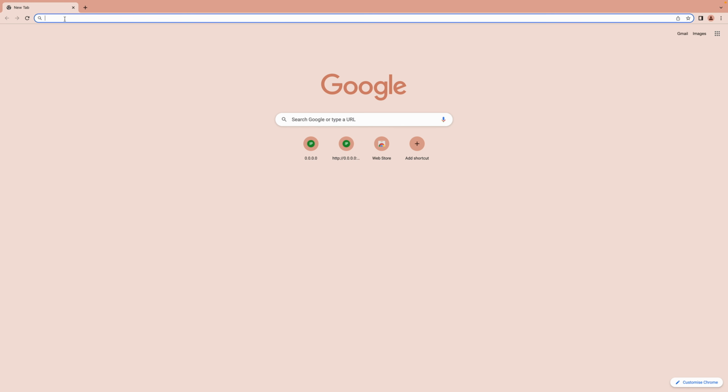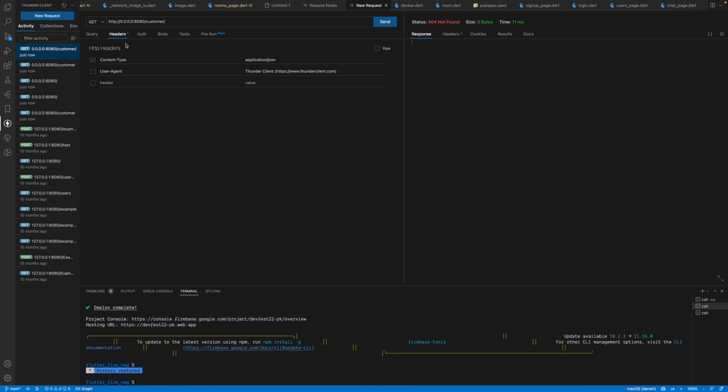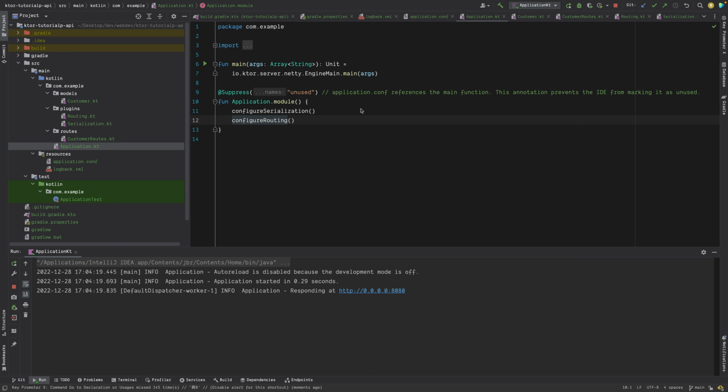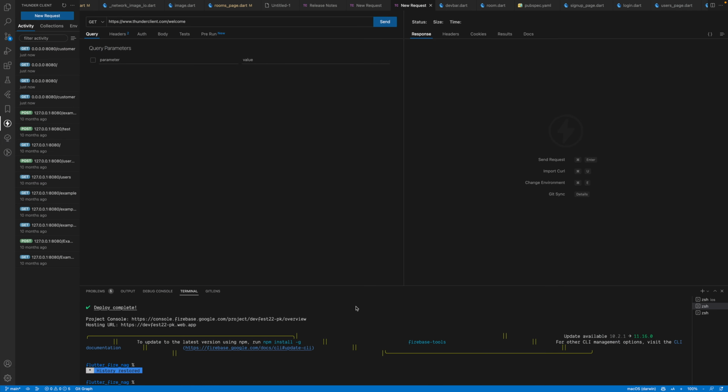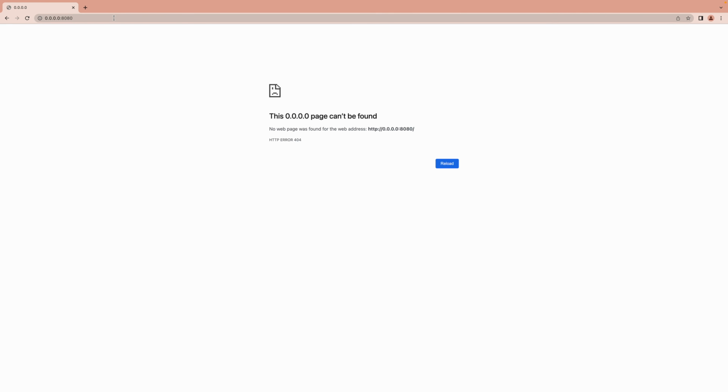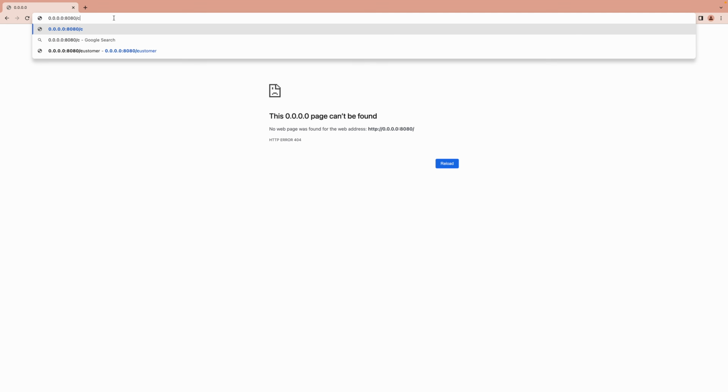I'll show you how it works. I'm using Thunder Client as well, and there are various ways of testing your APIs. So now it is running here. What I'm going to do, I'll copy this URL. If I hit it directly, I'll not see anything because I removed that get request. But I have one new, which is /customer. So if you see, it will return me no customer found, right?